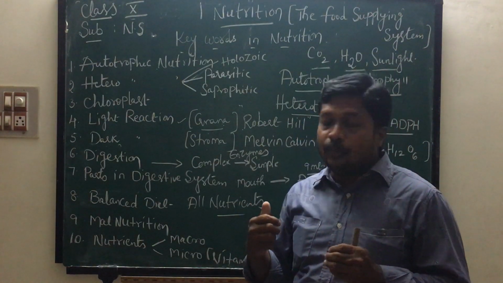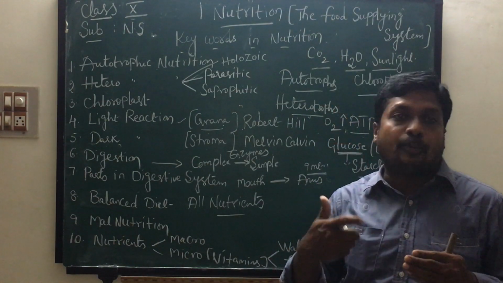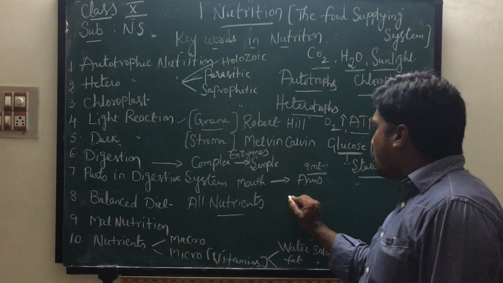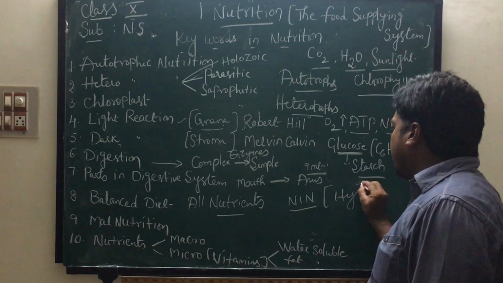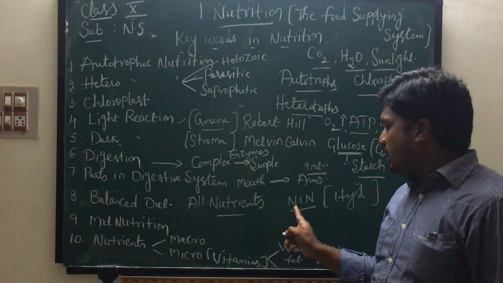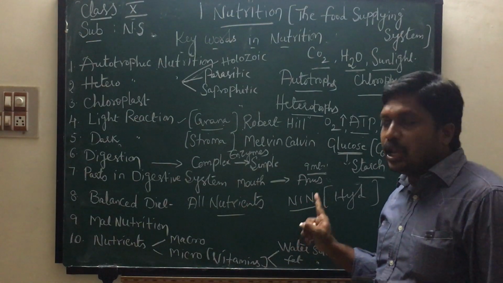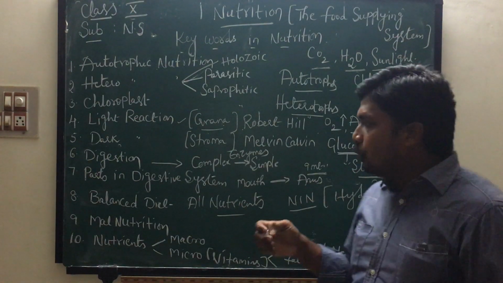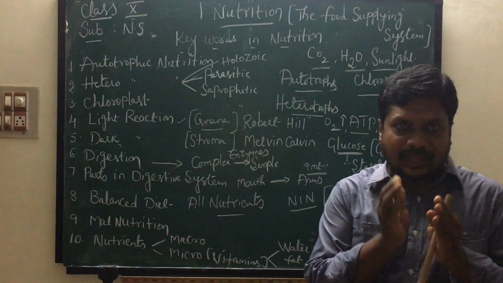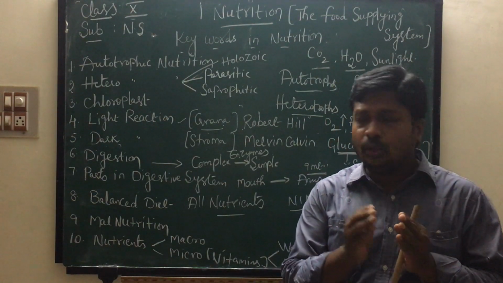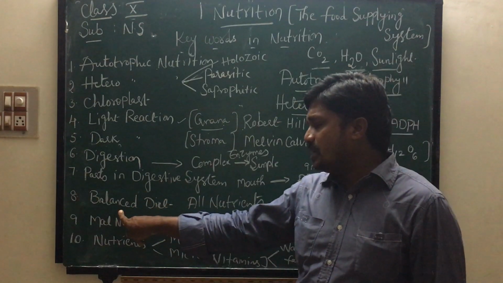Who will give information about the balanced diet? An institute called NIN, the National Institute of Nutrition, located at Hyderabad, will give information about balanced diet: how much amount of food must be taken from person to person. That is called balanced diet.